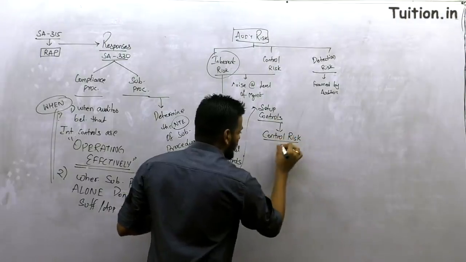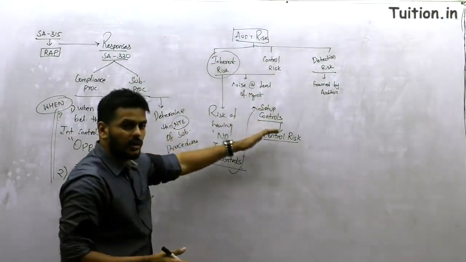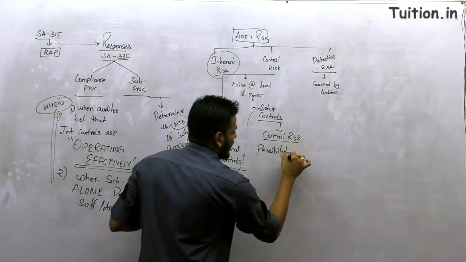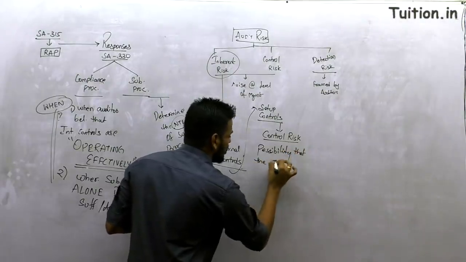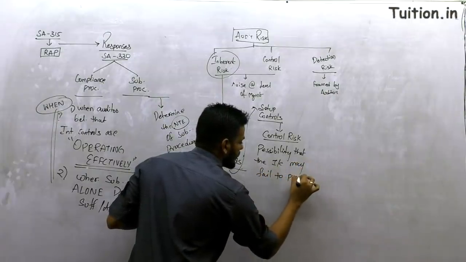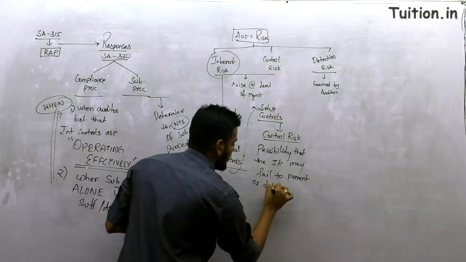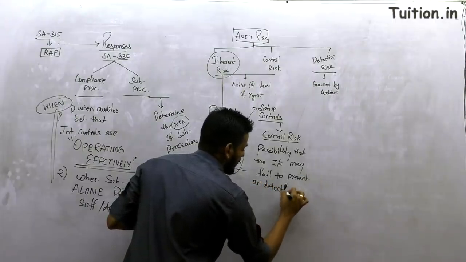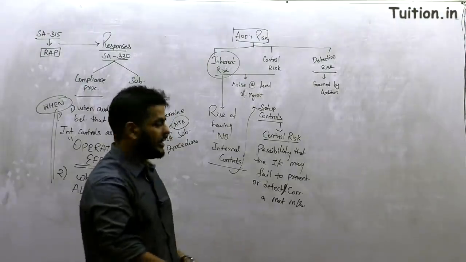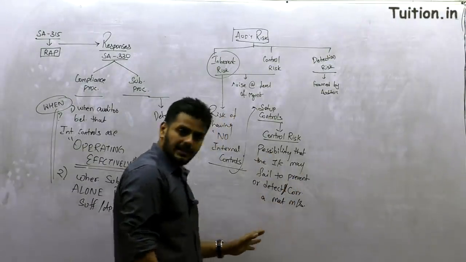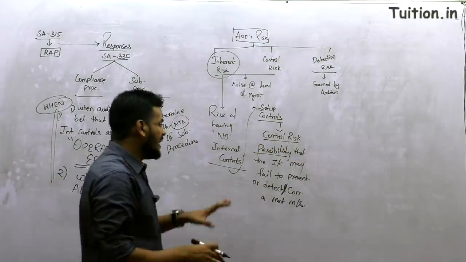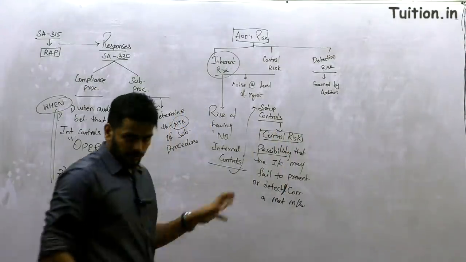Now what is control risk? To overcome this no internal control situation, you set up a control, but there is always a possibility. Control risk is a possibility that the internal control may fail to prevent or detect and correct a material misstatement. The very reason you set up an internal control is to make sure it prevents or detects and corrects a material misstatement, but that didn't really happen. Sometimes the control that you set up didn't work up to the mark, which is what leads to control risk.